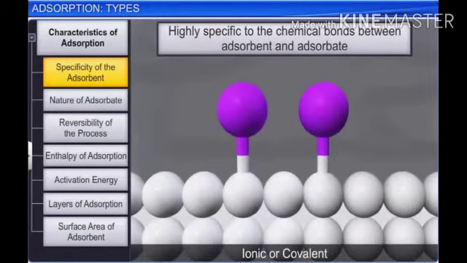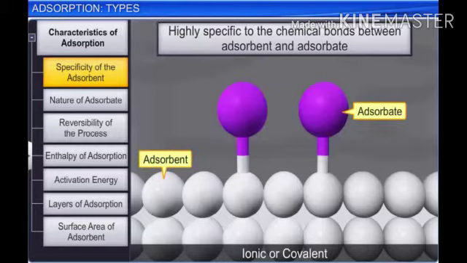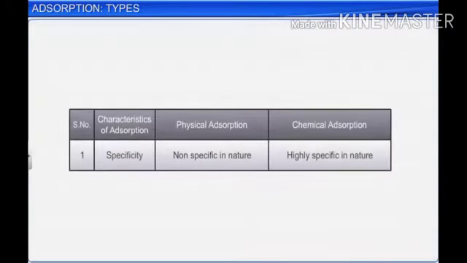But chemical adsorption is highly specific in nature because it occurs only if there is an ionic or covalent bond formation between adsorbate and adsorbent. So we can say that physical adsorption is not specific in nature, but chemical adsorption is highly specific in nature.